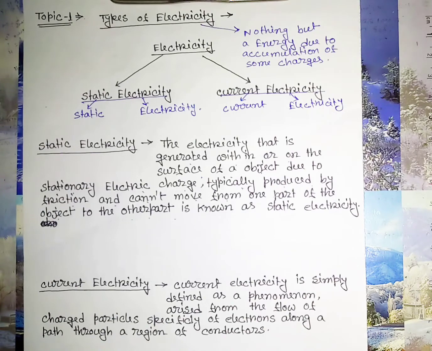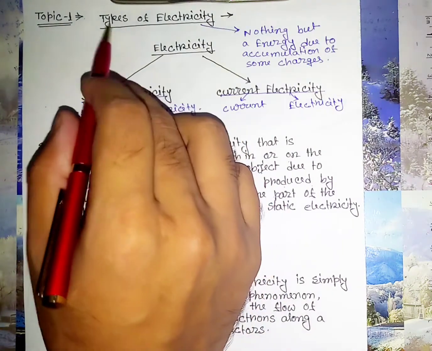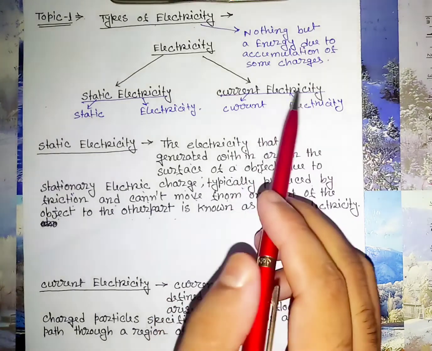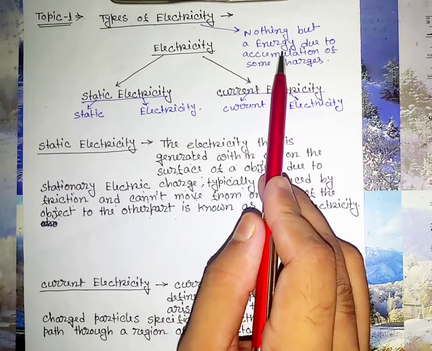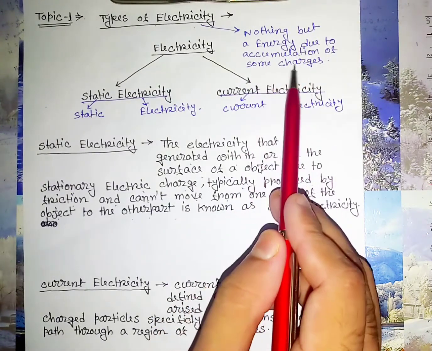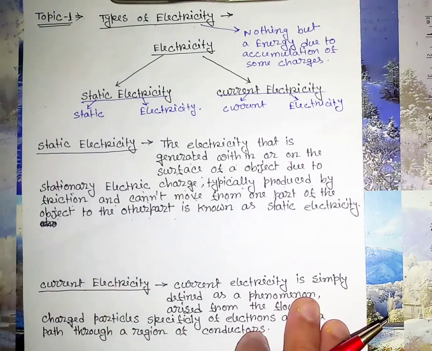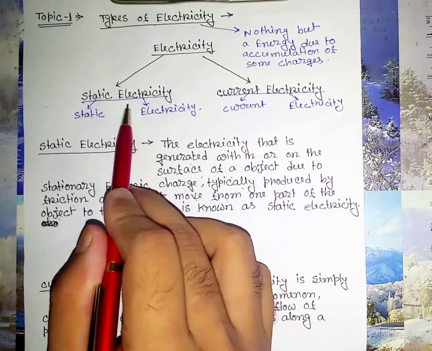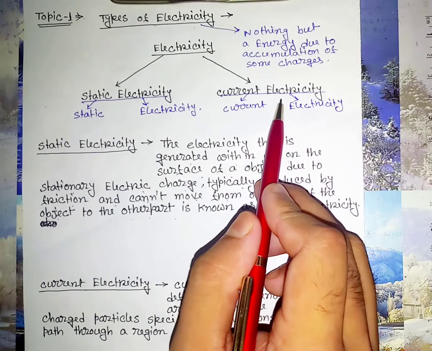Now, come to the first topic, types of electricity. Before knowing the types of electricity, first let us know what electricity is. Electricity is nothing but an energy due to accumulation of some charges. Obviously, the charges are electrical charges. Now, electricity is divided into two types. One is static electricity and the other is current electricity.